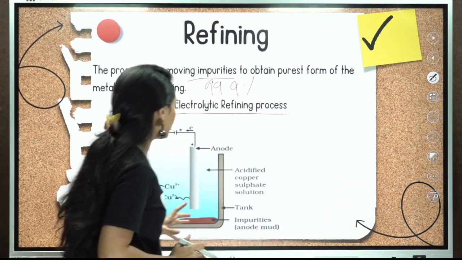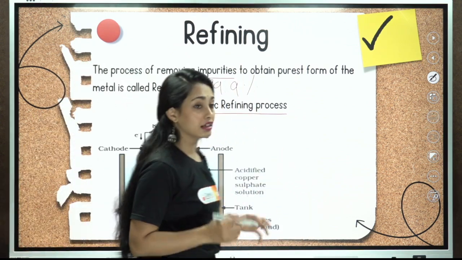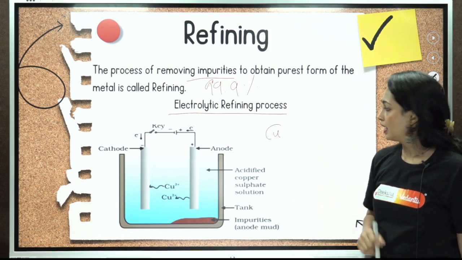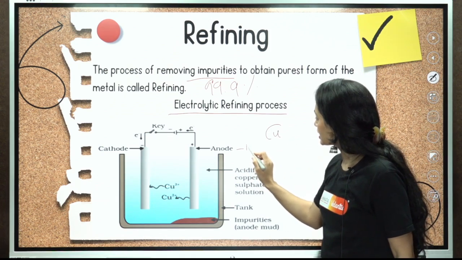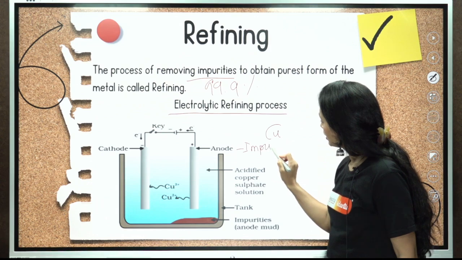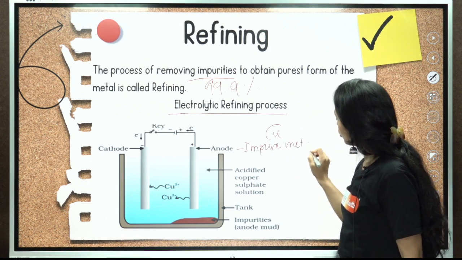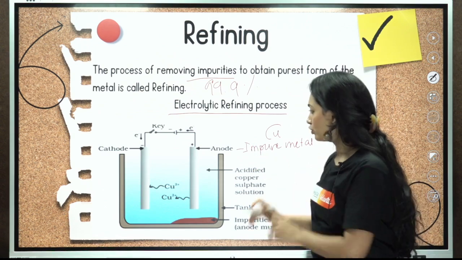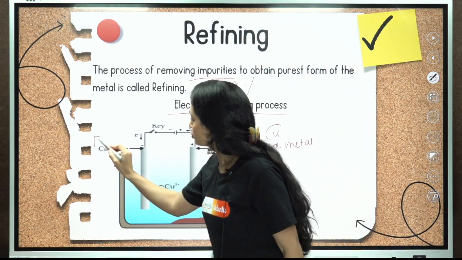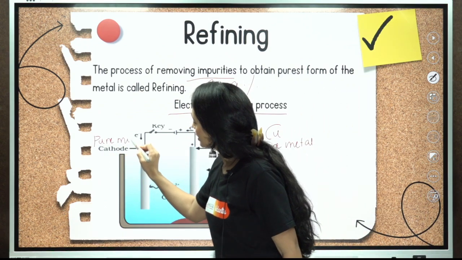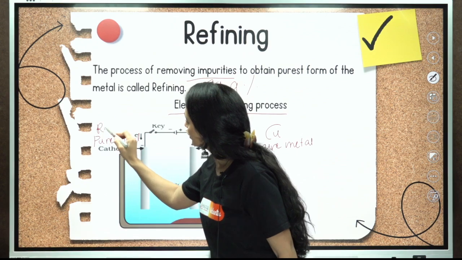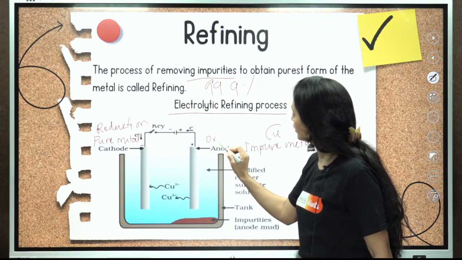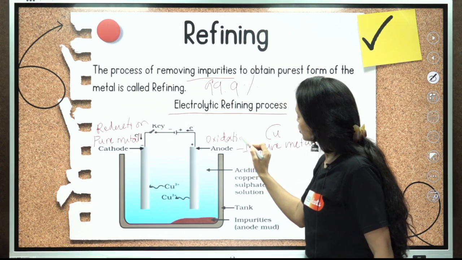So here what are we going to take? For example, we are refining copper. The impure metal, the metal which needs to be refined, is taken as the anode, and at the cathode we are going to take the pure metal. As always, at the cathode reduction is going to happen, and at the anode oxidation is going to happen.